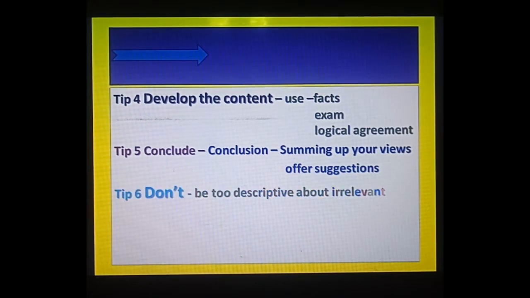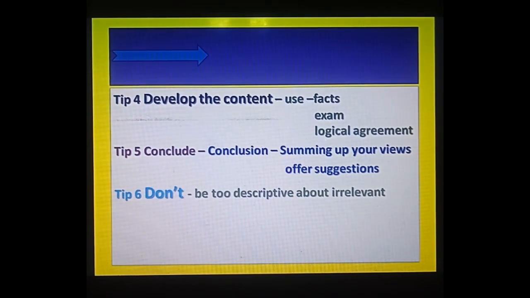So now tip 6, these were the points that you have to use. Okay, now the next one, what you are not supposed to use in that newspaper article. Don't be too descriptive about irrelevant points, means those that are not important. Don't use them regularly, don't use even a single line. So you are not supposed to do that.